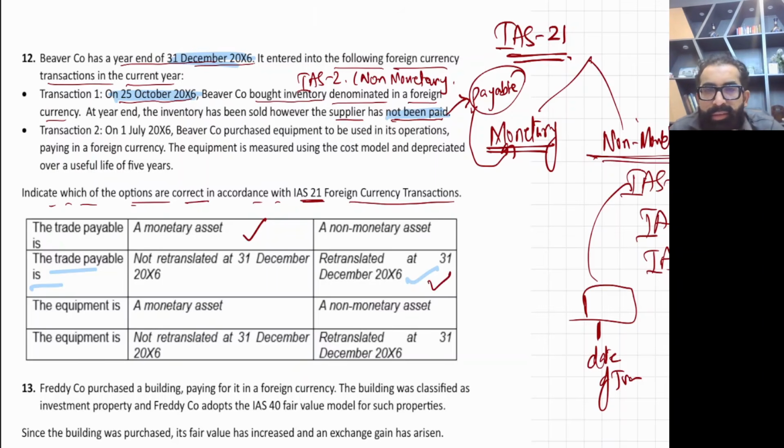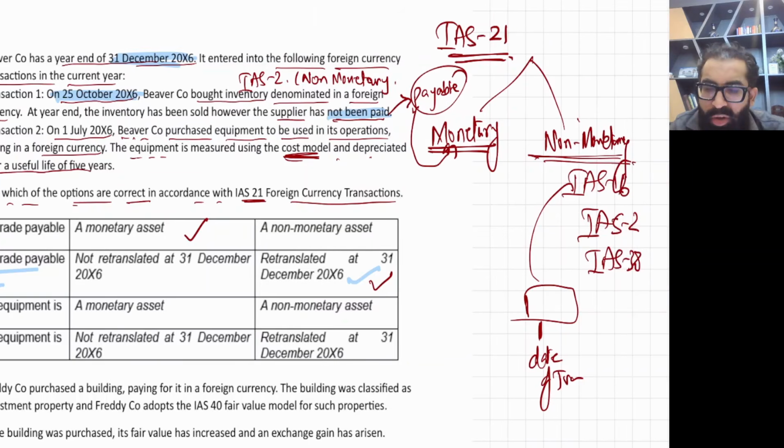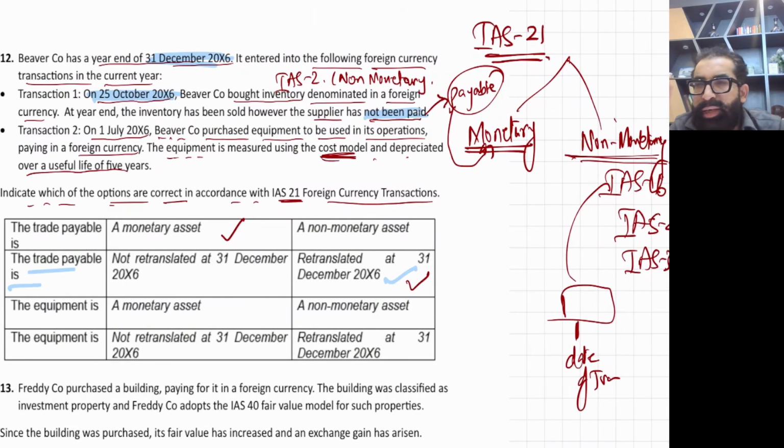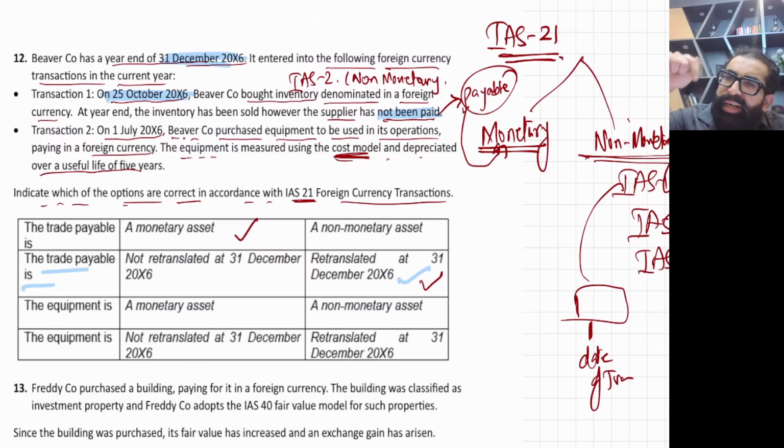Now let's do transaction number 2. On 1st July X6, Beaver Company purchased equipment to be used in its operations, paying in a foreign currency. The equipment is measured using the cost model and depreciated over its useful life of 5 years. Very easy. Equipment means IAS 16 asset, a non-monetary asset. Non-monetary assets are recorded at the historic rate, meaning the exchange rate on the date you bought it.